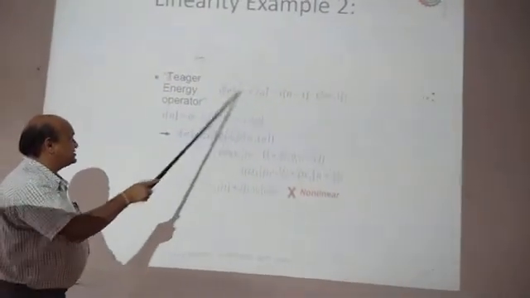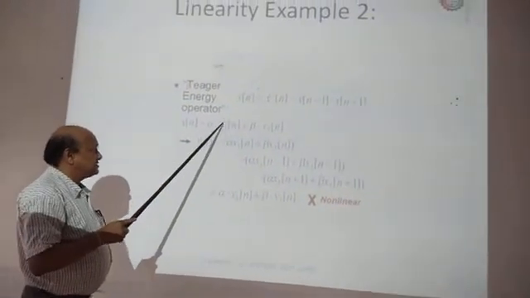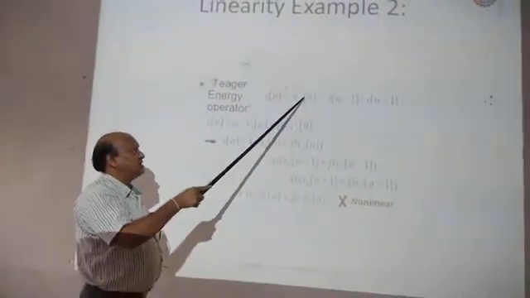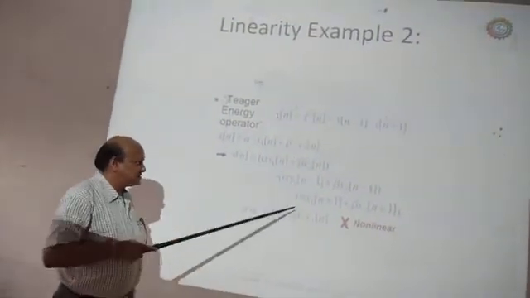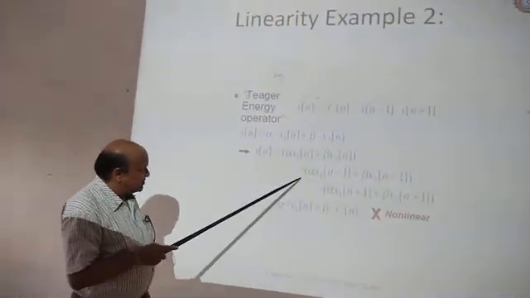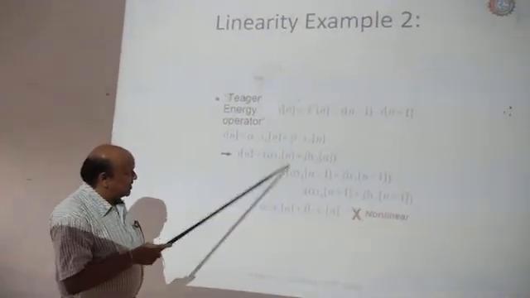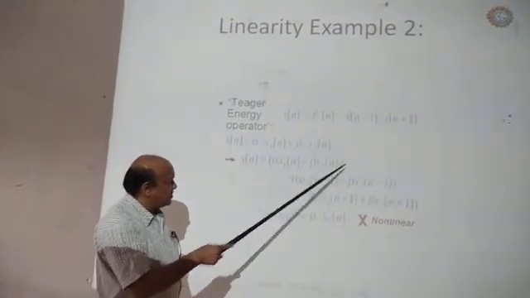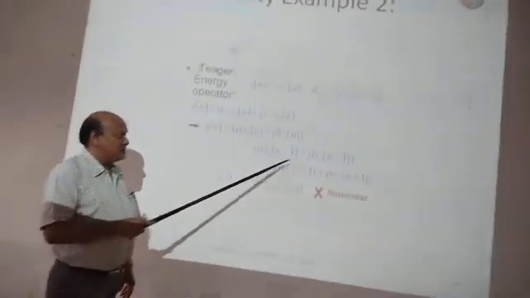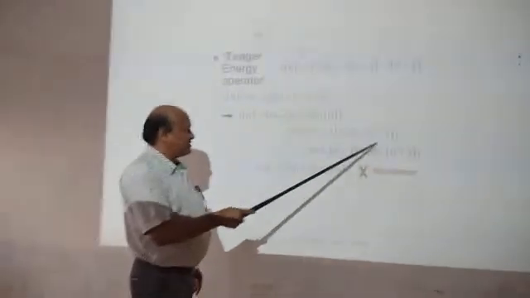This is the response and this is the input, the total linear input. Now you have to put this linear input into this response and solve the equation. Again you will get this equation: alpha x1 of n plus beta x2 of n, whole square, minus alpha x1 of n minus 1 plus beta x2 of n minus 1, into alpha x1 of n.